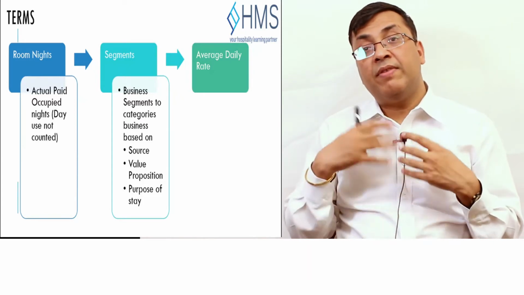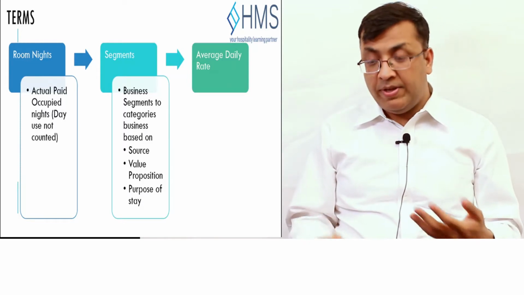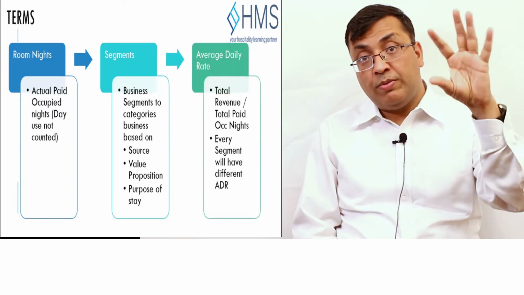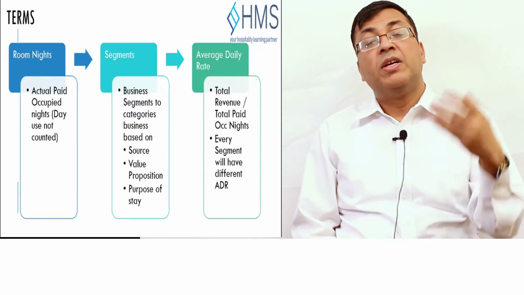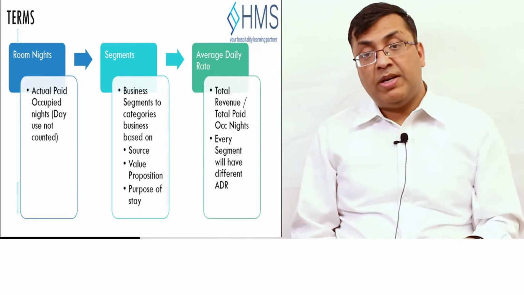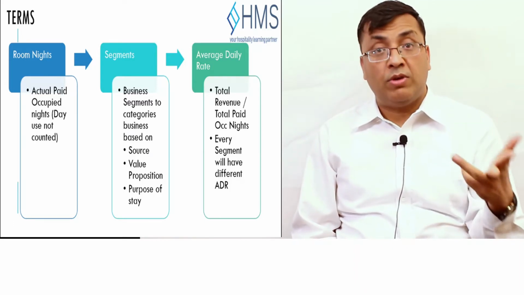So what is the average rate that our hotel is able to achieve? How do we calculate that? We calculate it by total room revenue, including no show and cancellation revenue from the FITs, divided by paid occupied room nights. Again, here we are dividing by paid occupied room nights. We are not dividing by the total occupancy.